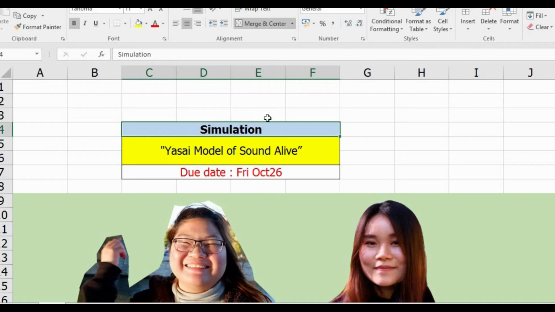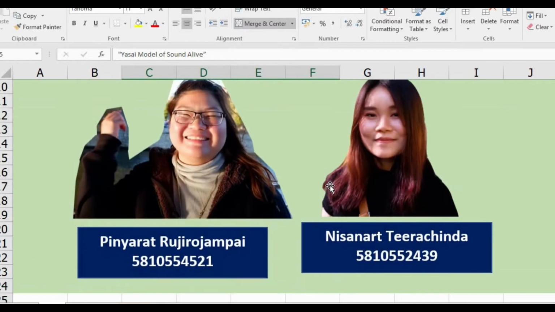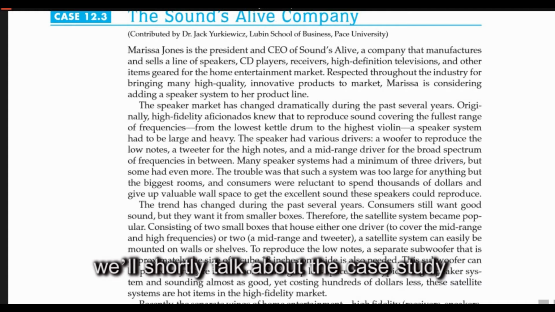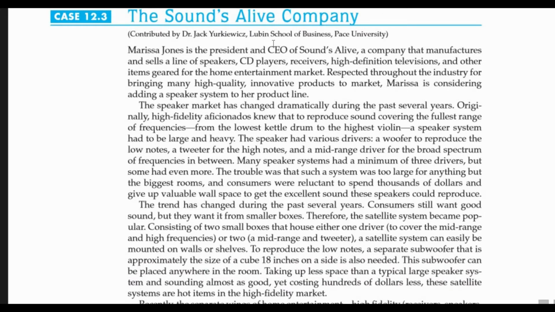This is a part of our simulation project. Today we will present the Simulation in the Sounds Alive Company project case study, due on Friday, October 26th. We'll shortly talk about the case study.